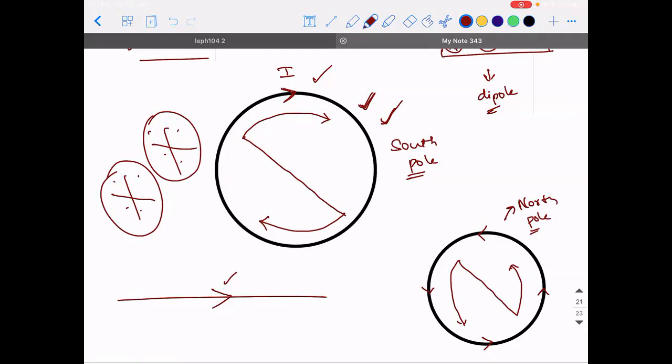Yes, sir. So that is the last topic for the day. And this kind of rule is called the clock rule. CLOCK rule. This rule is called the clock rule, where you write in the form of S for south pole and in the form of N for north pole. So based on this concept only, I'm going to continue with the subsequent topics.